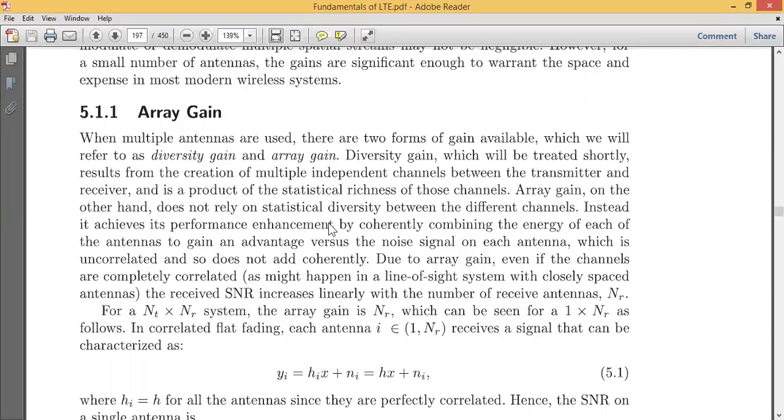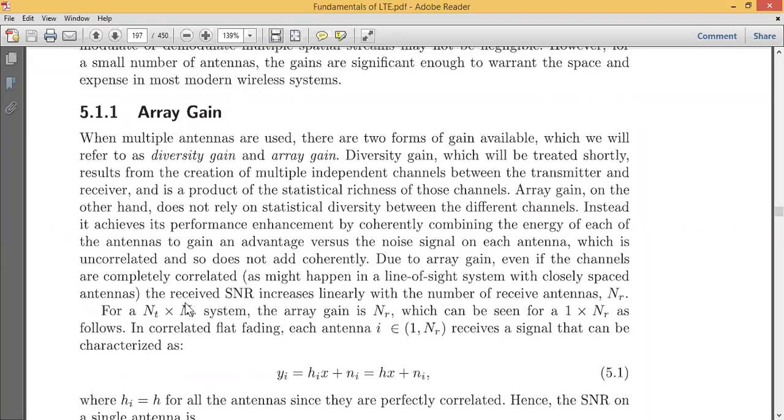So if you do this, then you will get array gain. Therefore, if you find this diversity gain and array gain, then you may end up with SNR, that is nothing but signal to noise ratio. This is the one parameter which will always be used, because signal to noise ratio is the parameter in communication with which our complete efficiency and performance can be measured.